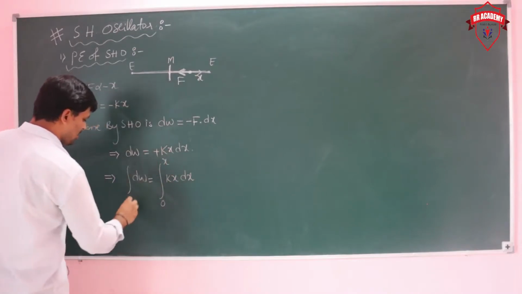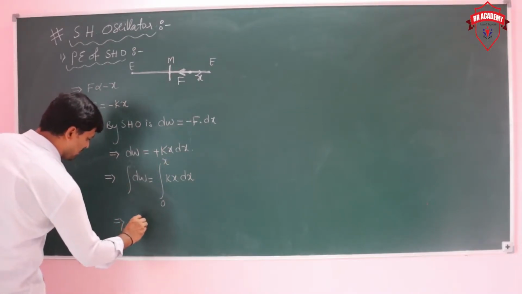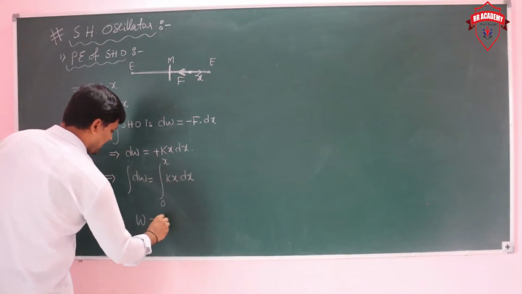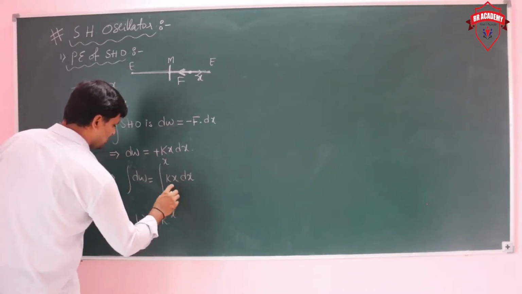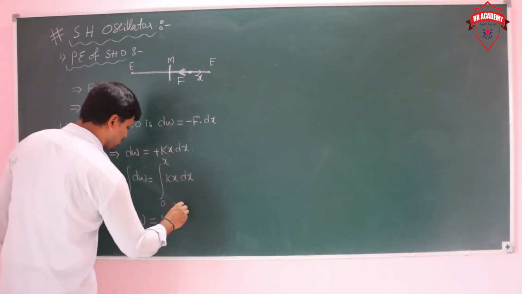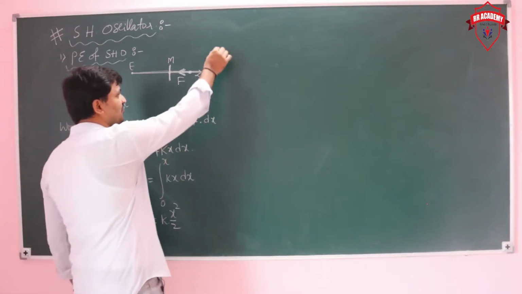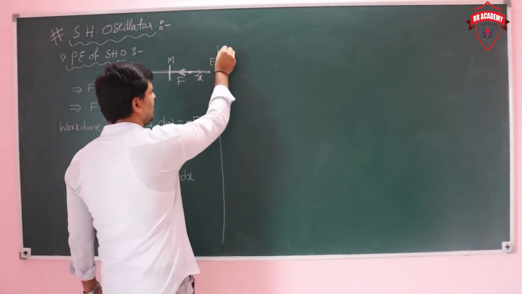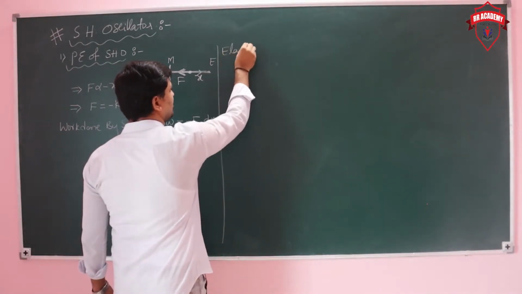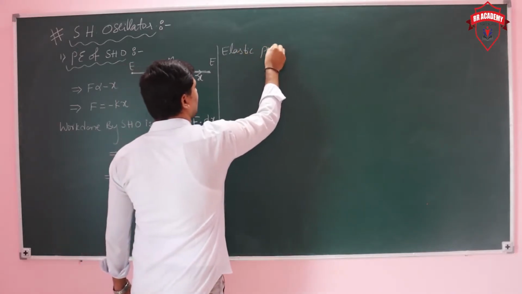The integral of dW is W, K is a constant, the spring constant, and the integral of x is x square by 2. This work done is stored in the form of elastic potential energy.